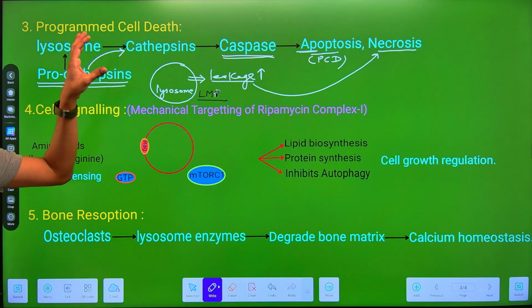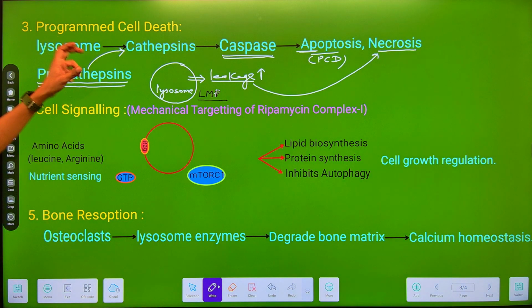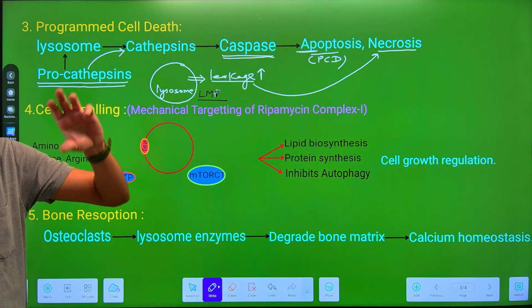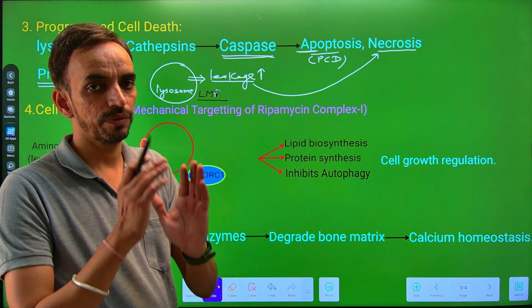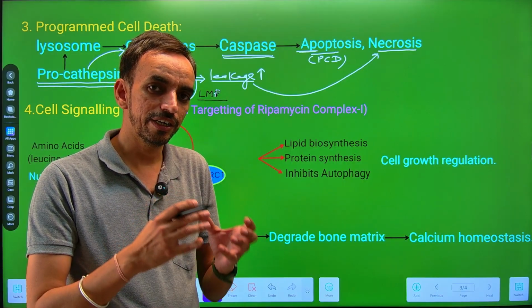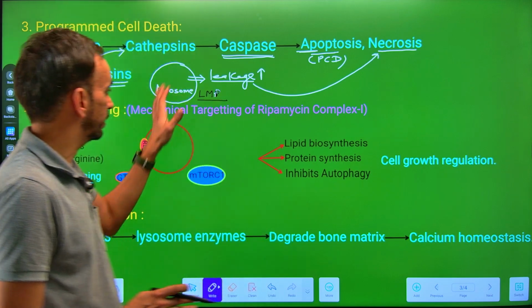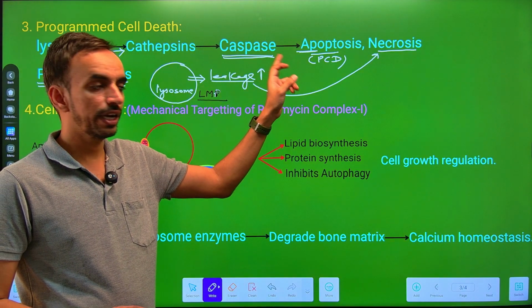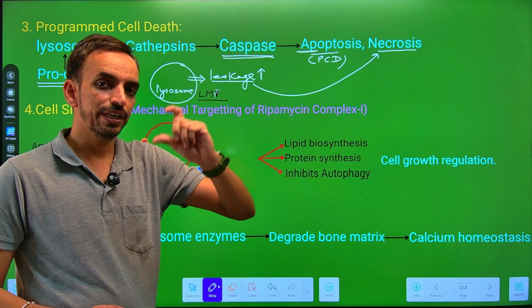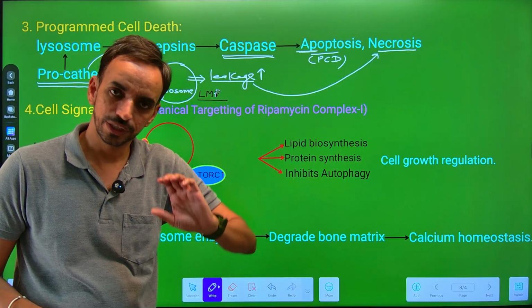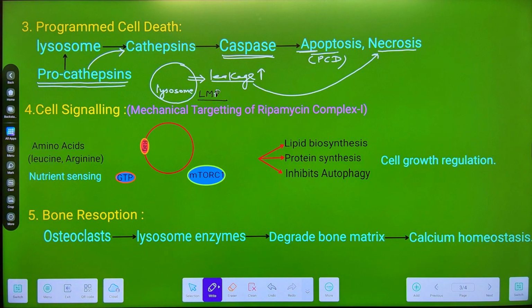So we can say that the lysosomes, they are involved in both of the processes, that is the programmed cell death and the necrosis. If there is a leakage which is under control or regulated, or we can say it occurs in a smaller amount, under that particular condition, there is a conversion of procathepsin into the cathepsin. There is an activation of caspase which leads to the apoptosis. If leakage occurs in a huge quantity, then the cell will undergo the necrosis. Next function, it is the cell signaling.